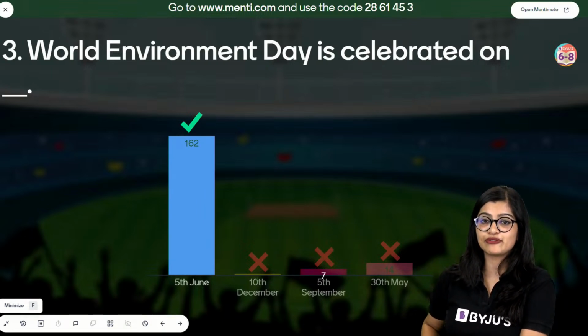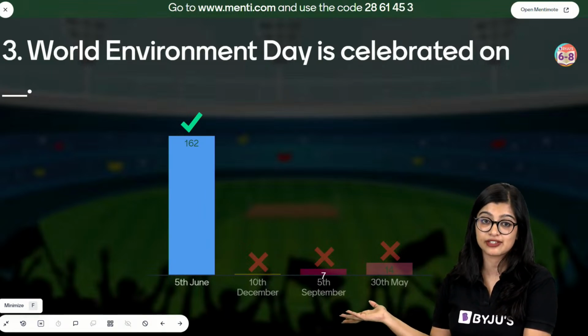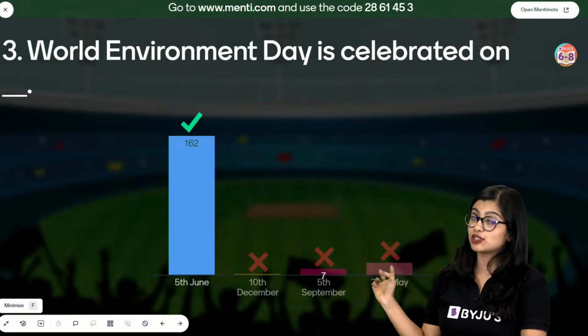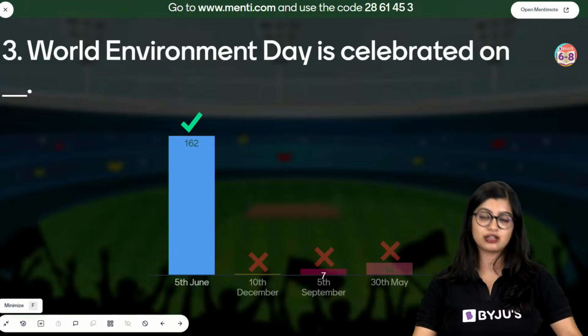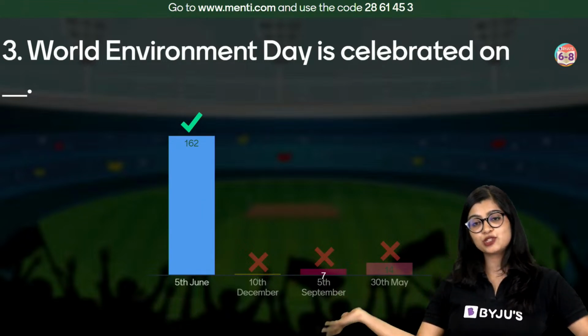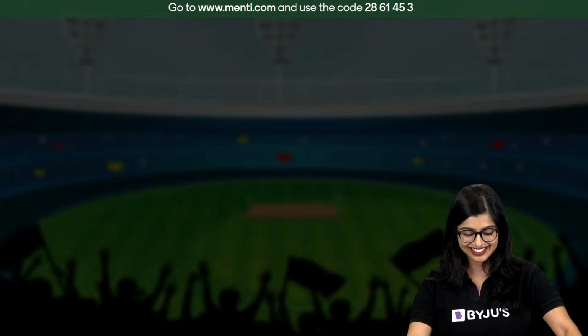Asmita is like, ma'am, 5th June is there in the textbook. It's a very important date to remember because they can ask you for fill in the blanks also. And 30th of May I put because 30th of May is my birthday. So I snuck in my birthday here as well.